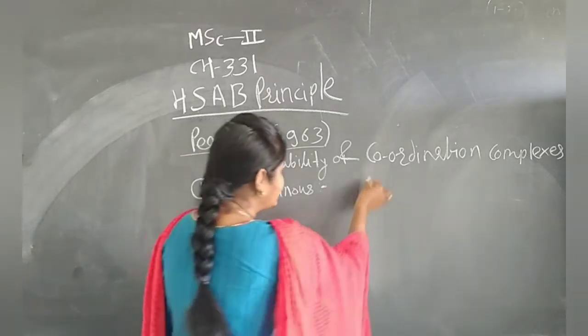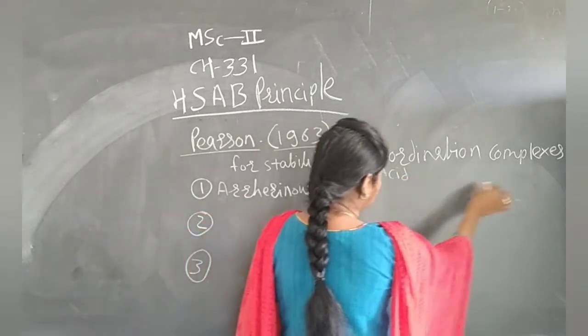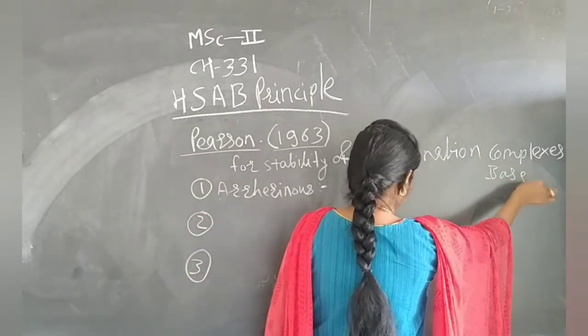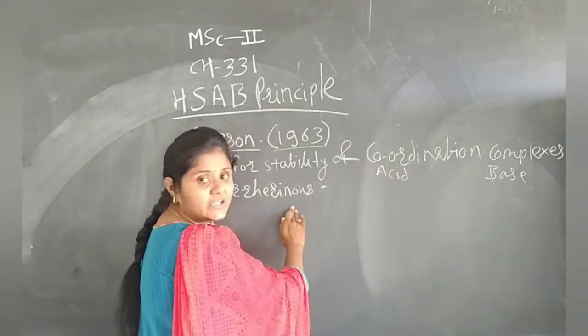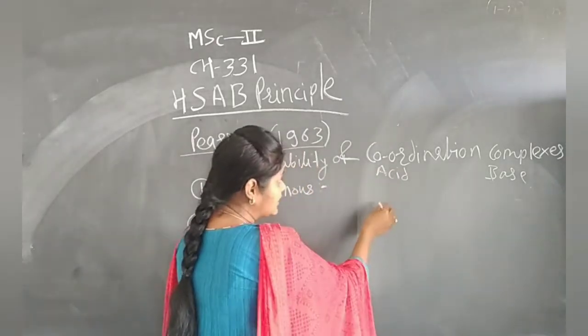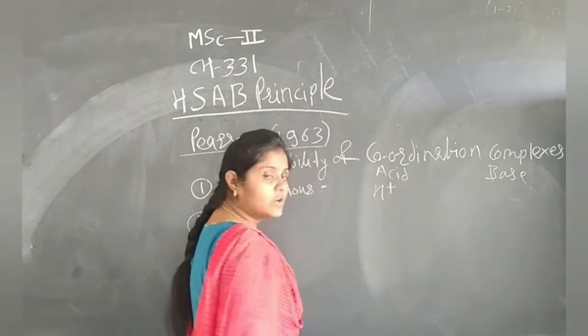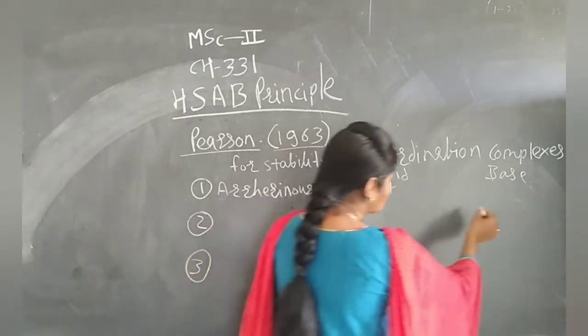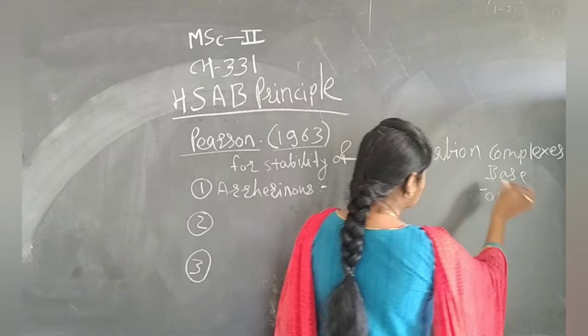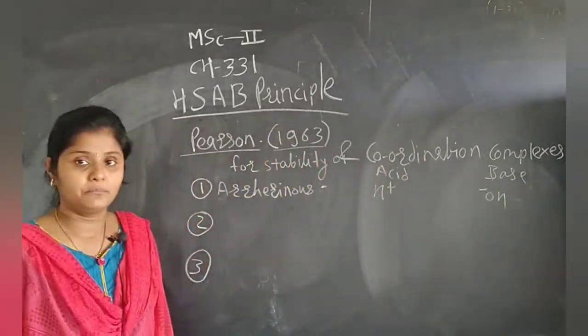Here we are considering the acid and base. So according to Arrhenius, the solution which generates the H plus ion is called an acid, and the solution which generates the OH minus ion is called a base.